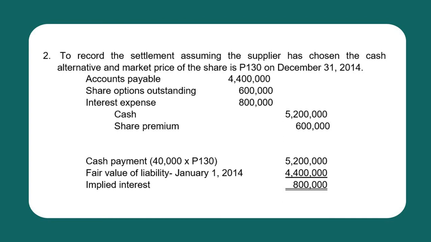So the interest expense there represents the implied interest. Since we paid 5,200,000, but the fair value of our liability on the date of transaction, January 1, 2014, is only 4,400,000, therefore there is an implied interest. And that implied interest will be recognized in profit or loss as interest expense.